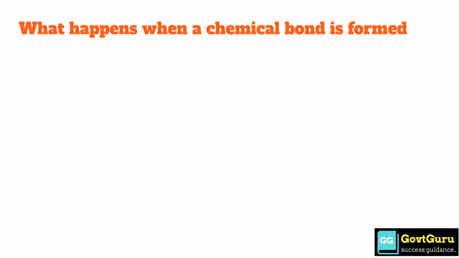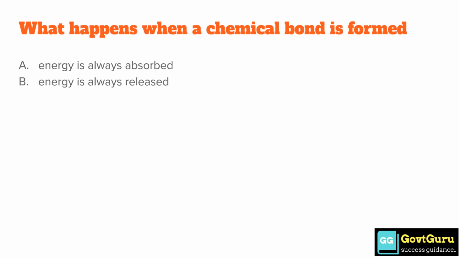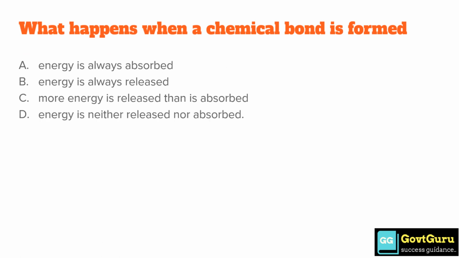What happens when a chemical bond is formed? Option A, energy is always absorbed. Option B, energy is always released. Option C, more energy is released than is absorbed. Option D, energy is neither released nor absorbed. So the correct answer is option B, energy is always released.